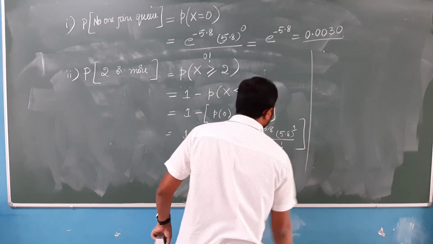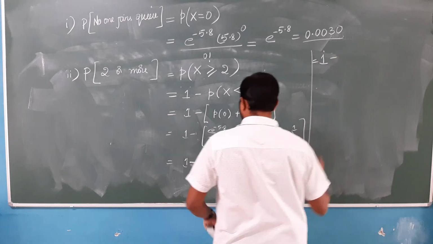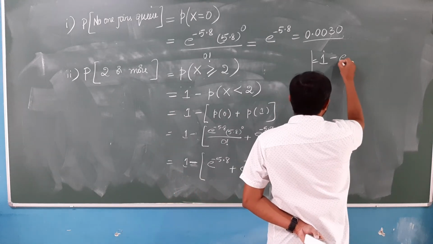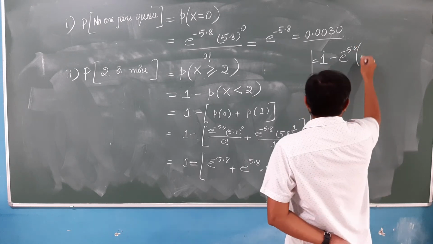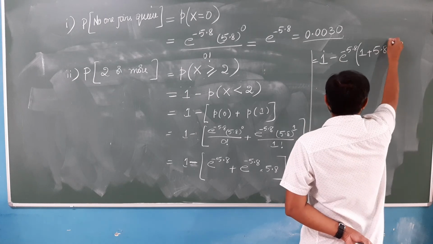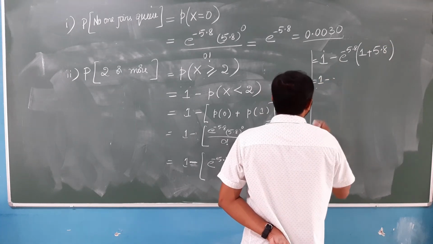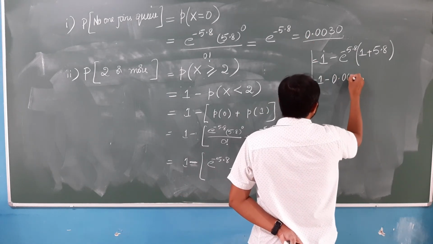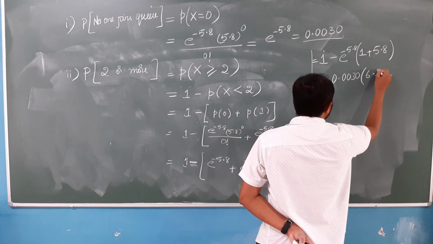So, let me solve it here. 1 minus, let us consider e power minus 5.8 as common. So, 1 plus 5.8. Okay. So, that is 1 minus e to the power minus 5.8, which is nothing but 0.0030, into 1 plus 5.8 which is 6.8.